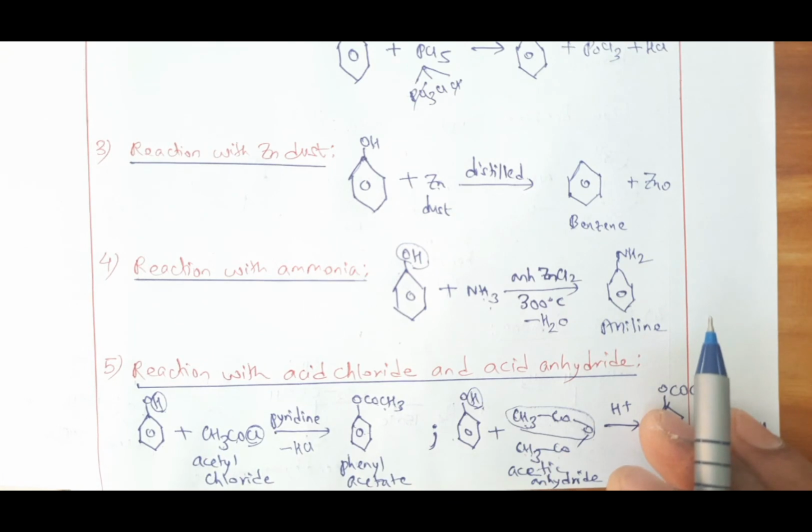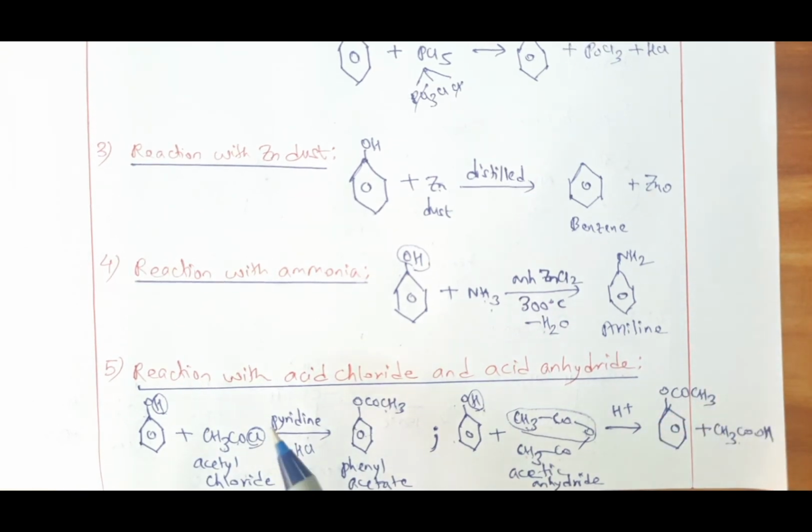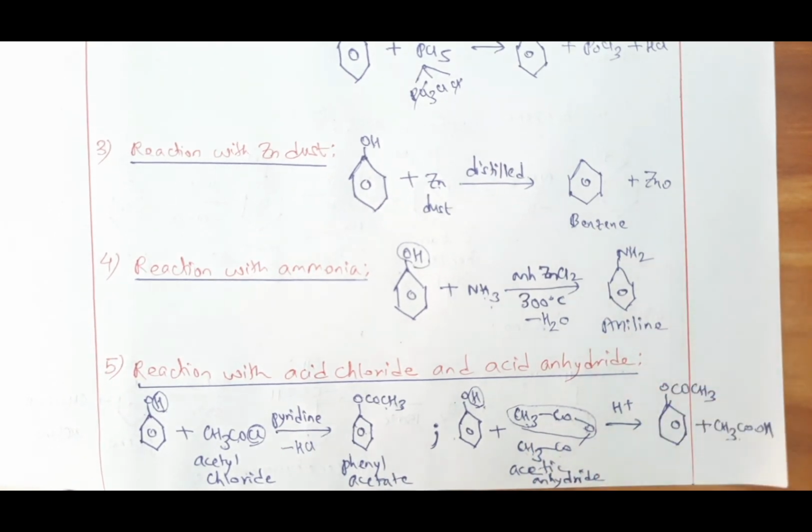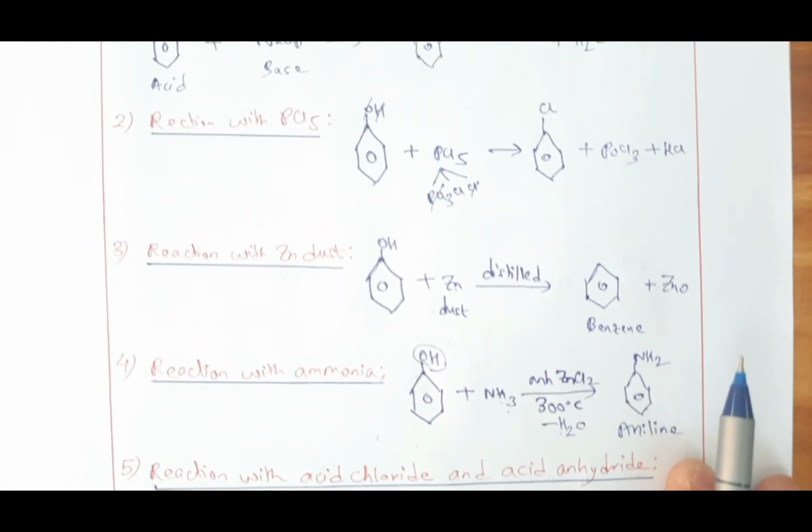So do remember, students, whenever phenol reacts with either acid chloride, particular name acetyl chloride, or acid anhydride, particular name acetic anhydride, in both cases you get the same product, and that is phenyl acetate. But the catalyst used for the first is pyridine, and for the second is acidic medium. So these are the 5 main side chain reactions of phenol which you have to study and learn by heart. I guarantee you.